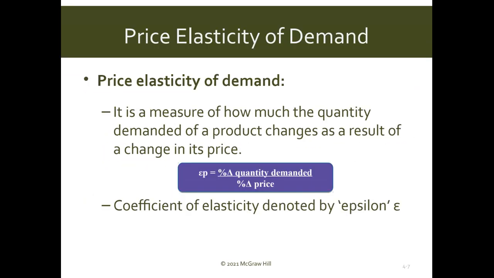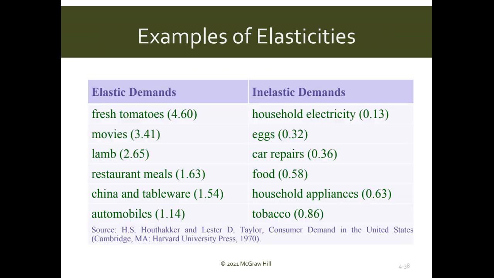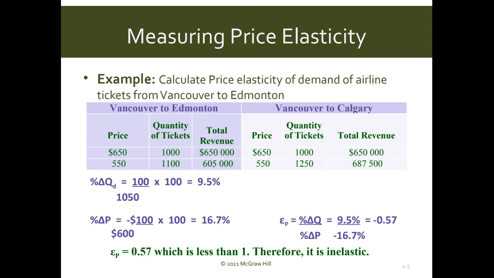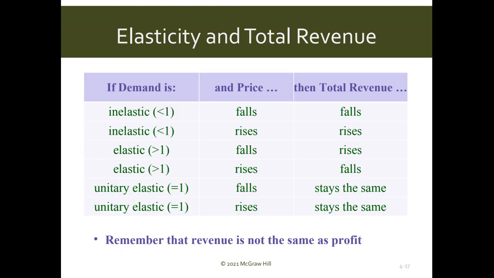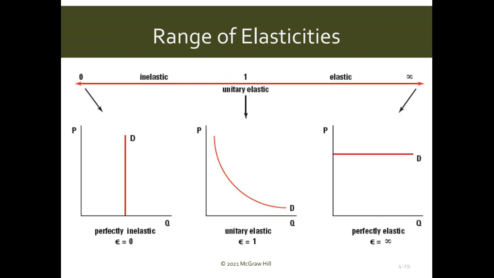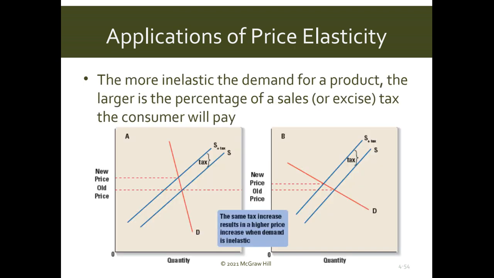Kindly go through these slides. So this is one example. Another example, elasticity and total revenue, elasticity versus slope. See, these are all different shapes we have already discussed. Application of price elasticity, and the number of slides that explain this application.